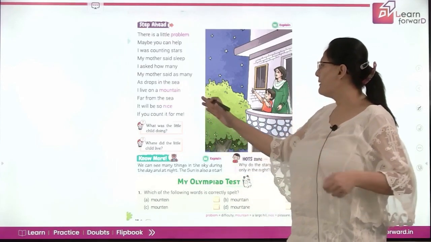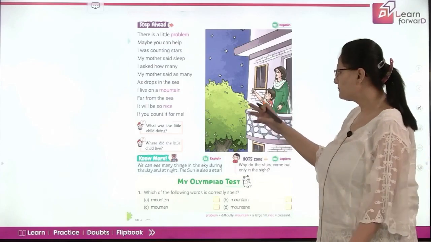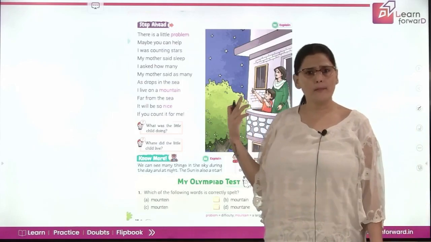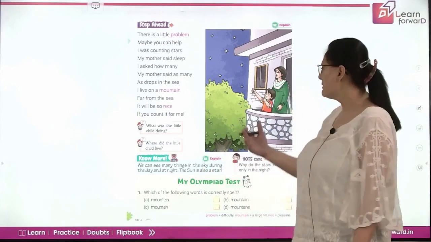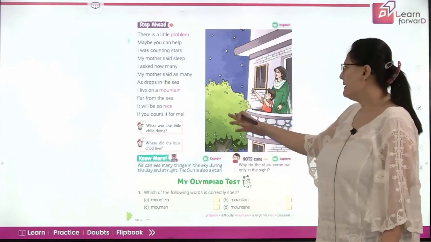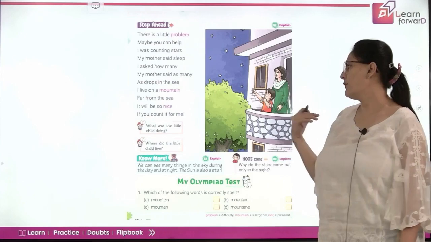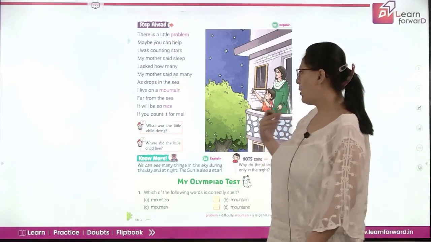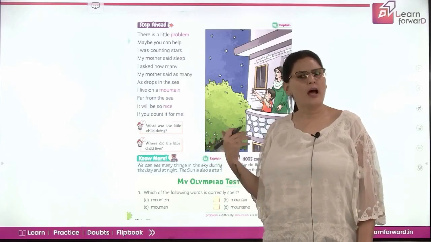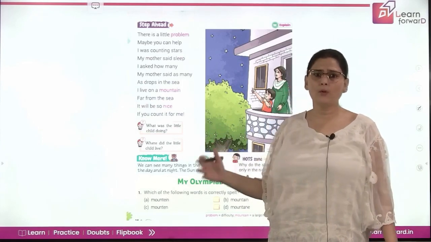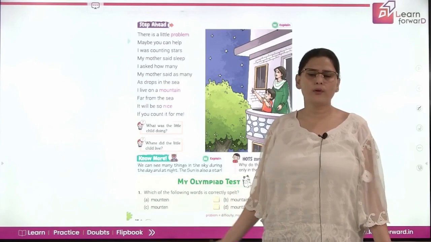So the boy says, I live on a mountain. You all know what a mountain is. It's a pahar. If you've been to a hill station, you must have seen a mountain, right? Far from the sea. It will be so nice if you count it for me. So the boy says that he lives on a mountain which is far away from the sea, and that he is not able to count even the drops of water in the sea.